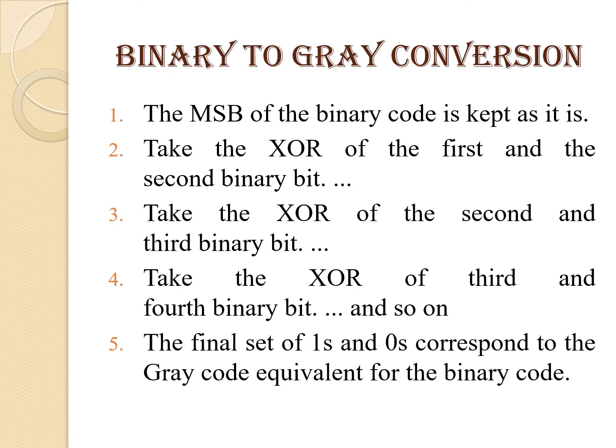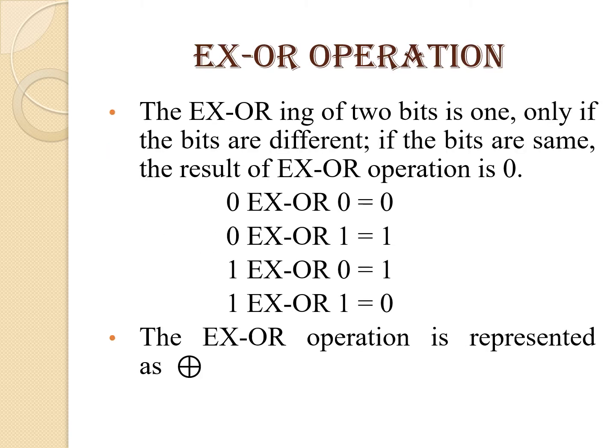So, binary to gray conversion. In the binary to gray conversion, the MSB of the binary code is kept as it is. Then take the XOR of the first and the second binary bit. Take the XOR of the second and the third binary bit. Again the XOR of the next bits, and so on. The final set of ones and zeros corresponds to the gray code equivalent for the binary code.